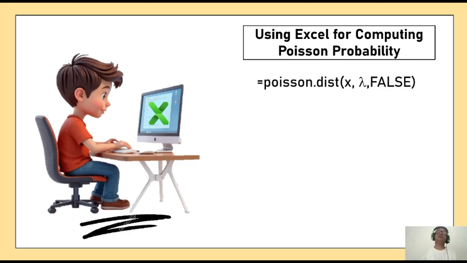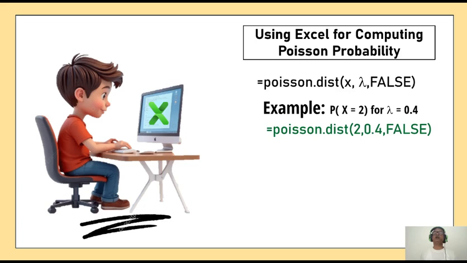Definitely yes, there is an Excel formula. In any cell you write Poisson distribution, then give the value of the random variable, that is 3, 2, 1, 0, whatever, and then comma lambda, that means the rate, and then comma false. That will give you the probability at a point. We have an example also: x equal to 2 and lambda is 0.4. In Excel, in any cell we will write equal to POISSON.DIST, then x is 2 and lambda is 0.4, comma false, because false will give me the probability.